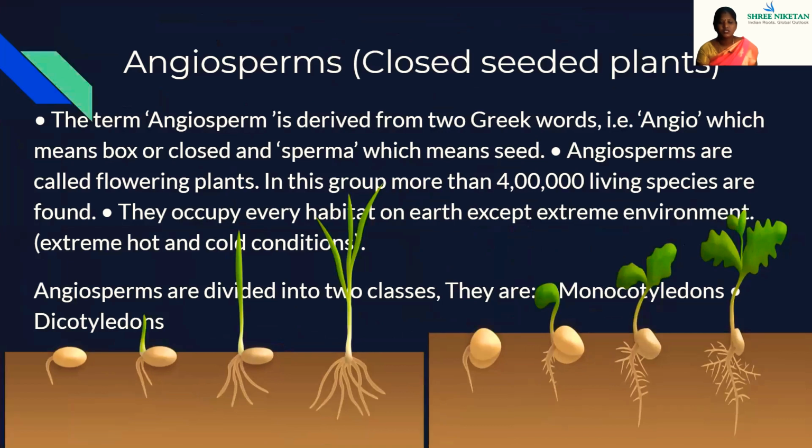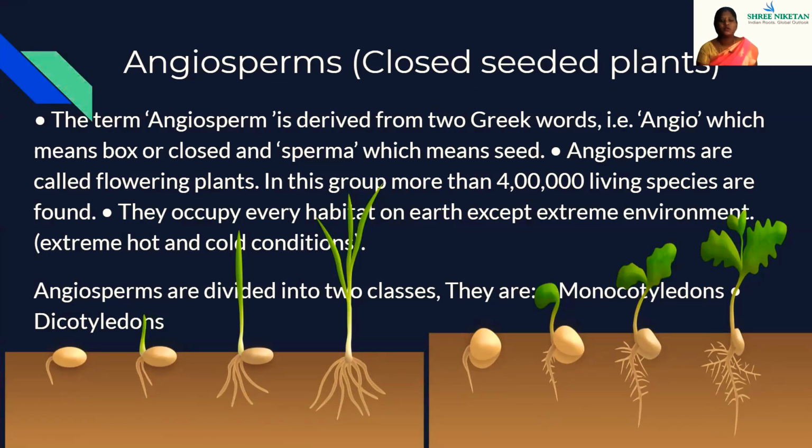Angiosperms are closed seeded plants. The term angiosperm is derived from two Greek words, angio, which means box or closed, and sperma, which means seed. Angiosperms are called flowering plants. In this group, more than 4 lakh living species are found. They occupy every habitat on earth except extreme environments, which means very hot or cold conditions.